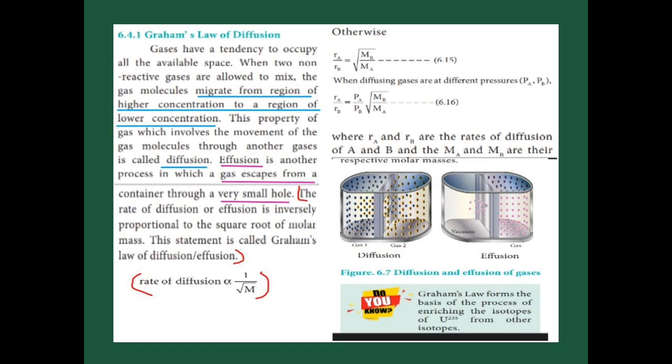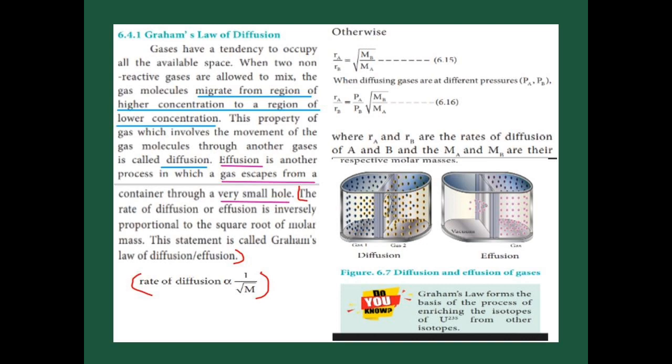And what is effusion? Now see the second diagram. Here one compartment contains no gas, another compartment contains some gas. In between, a partition is present containing a small hole. Through this small hole, the gas escapes from the container. That is called effusion. Now Graham's law: according to Graham's law, the rate of diffusion or effusion is inversely proportional to the square root of molar mass. The formula is: rate of diffusion is inversely proportional to 1